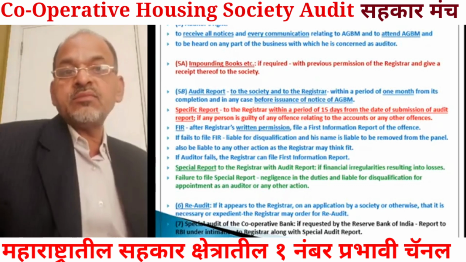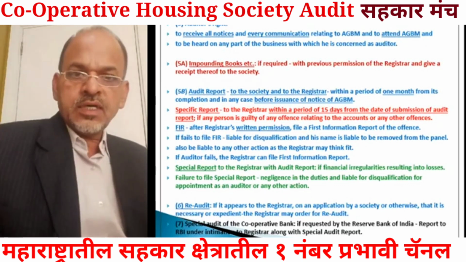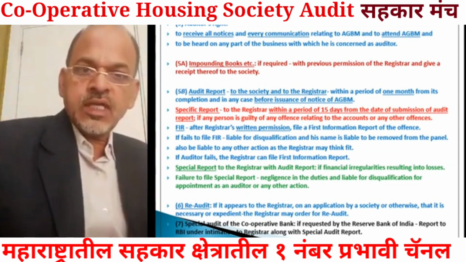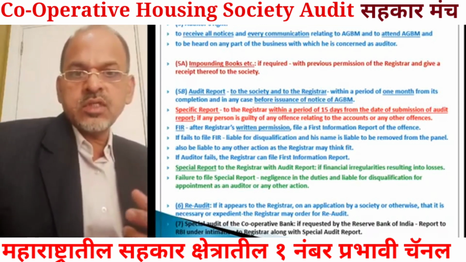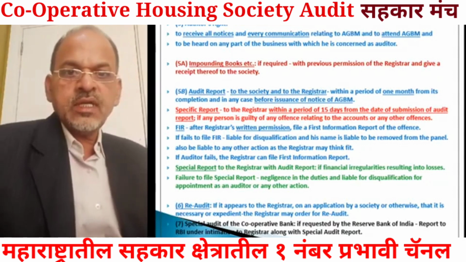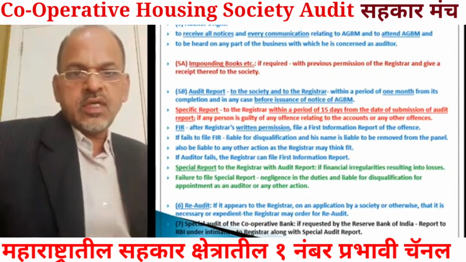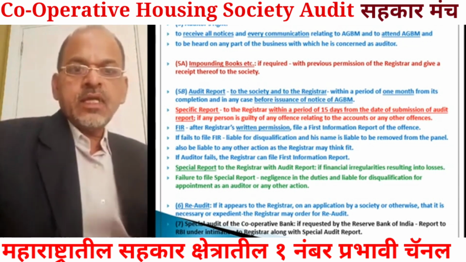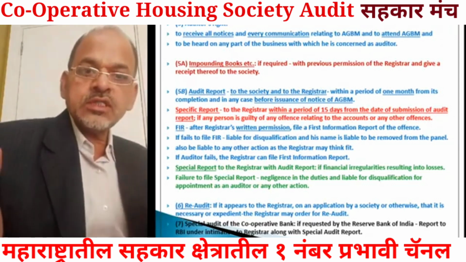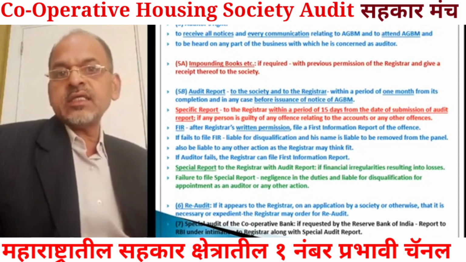Impounding means seizing. He can take custody of the books and registers of the society, and he will have to give the society a receipt about which books he has taken into his custody. So the auditor has this right too, to impound books until the audit is complete.